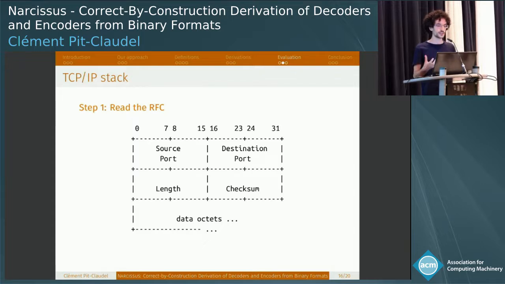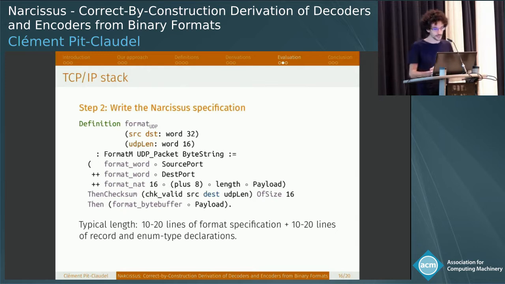So here's how you proceed. You read the RFC. It looks roughly like that, plus a bunch of text. Then you write the encoder specification. So here it's for UDP.